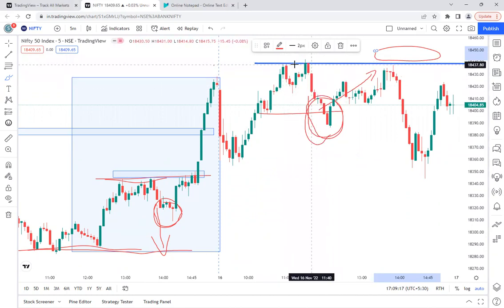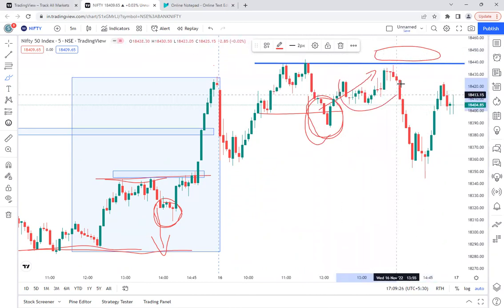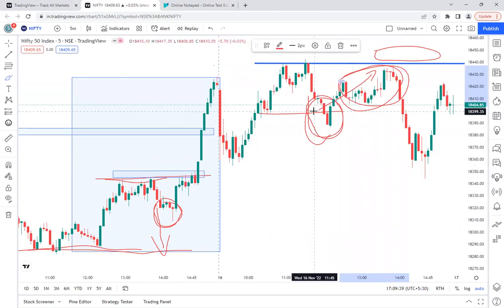So generally all the sellers would be keeping their stop losses here, and buying activity is happening. So at least it will be coming to this zone. This is the expectation, that the buyers will take the position more strongly compared to the sellers.